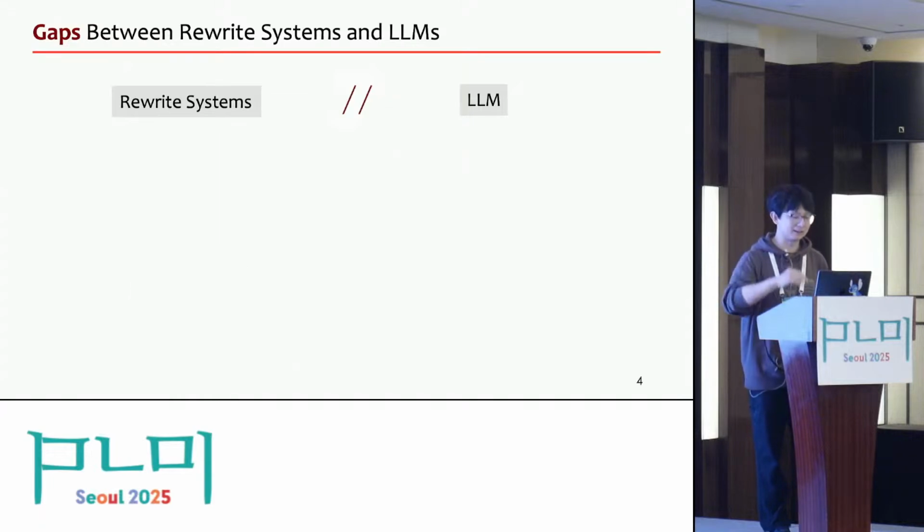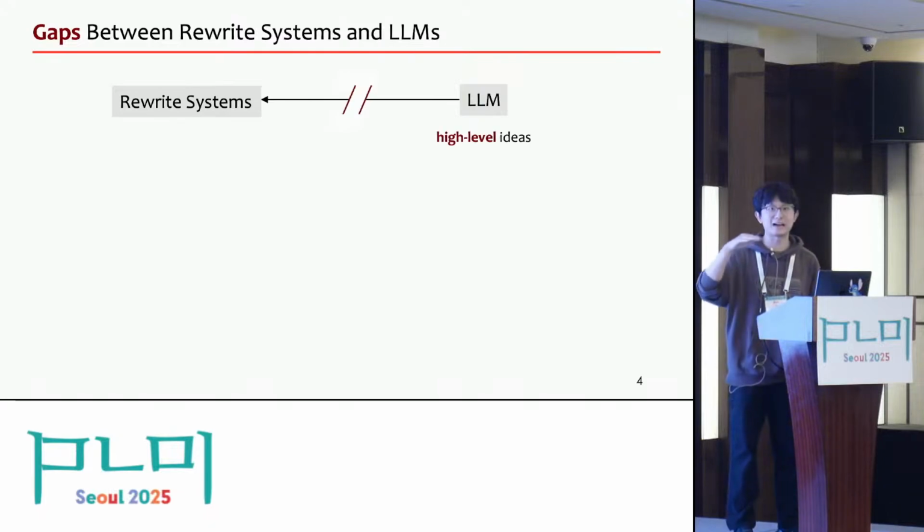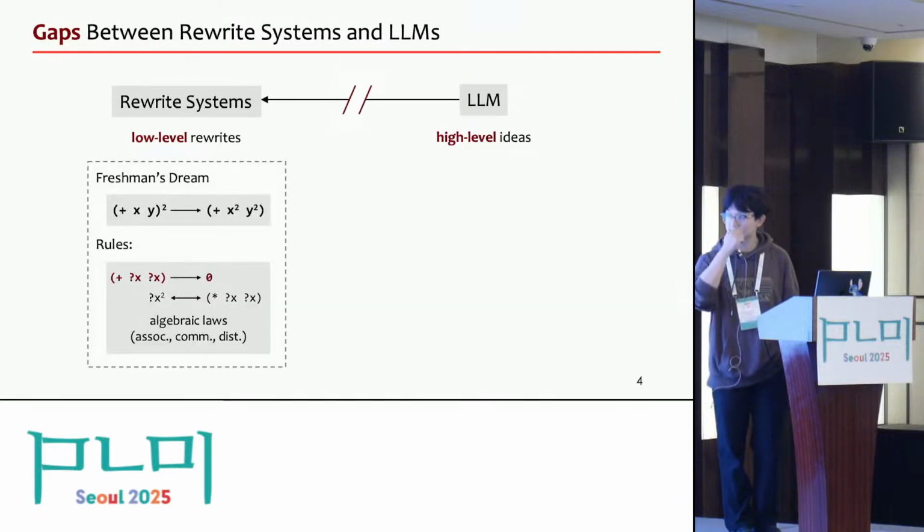From the other side, the output side, even if we assume the large language model can understand the whole rewrite system, it is still fundamentally challenging for it to output the correct rewrite chain, because large language models are trained mainly over high-level descriptions and high-level ideas, but rewrite systems usually work at a very, very low level. Let us consider a very simple problem.